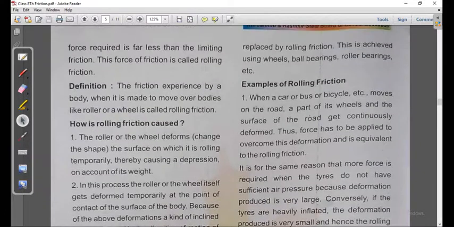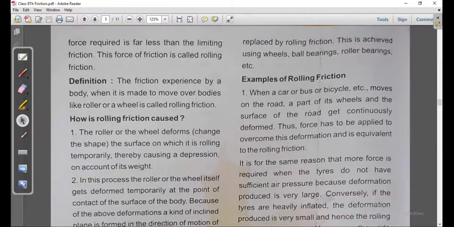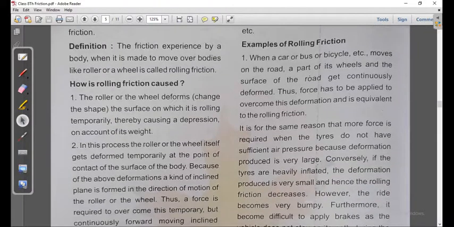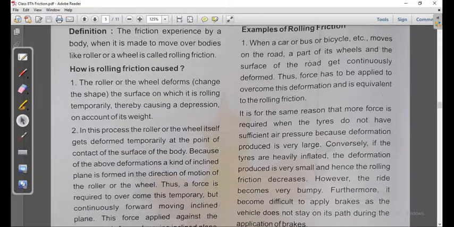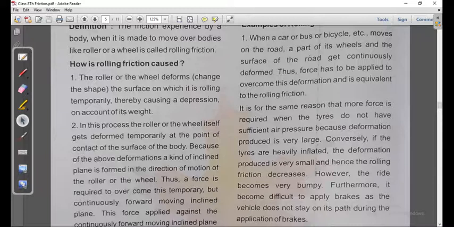Definition: the friction experienced by a body when it is made to move over bodies like rollers or wheels is called rolling friction. How is rolling friction caused? The roller or wheel deforms the surface on which it is rolling temporarily, thereby causing a depression on account of its weight. In this process, the roller or wheel itself gets deformed temporarily at the point of contact with the surface of the body.